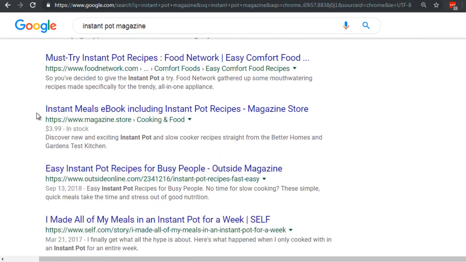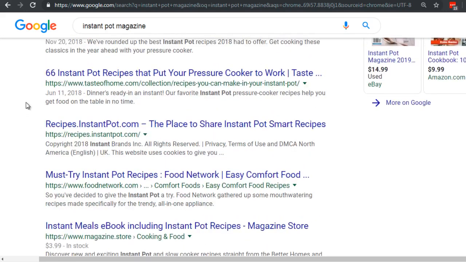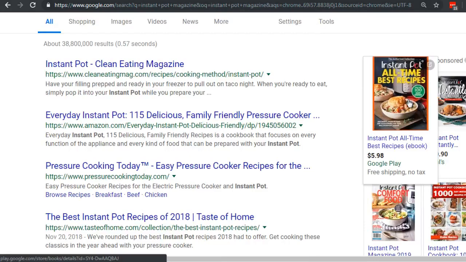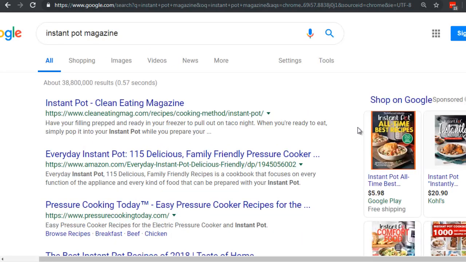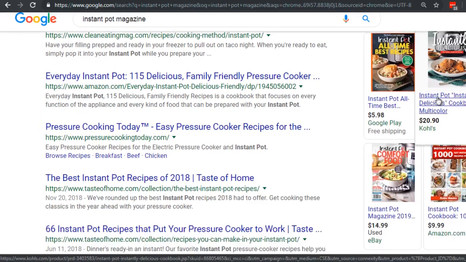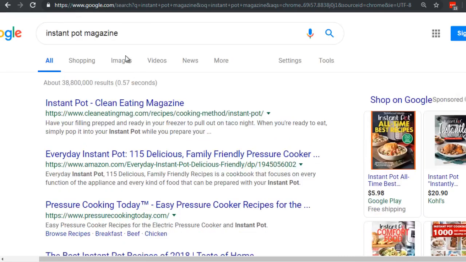And yes, believe it or not, Instant Pot can literally cook something like a pot roast within less than an hour, or sometimes half an hour. Because it's a pressure cooker, it cooks a lot faster. So that's what I like to do, is I like to take a look at magazines. So it doesn't necessarily have to be Instant Pot in this example. It can be another food magazine. So essentially that's how to create the titles.